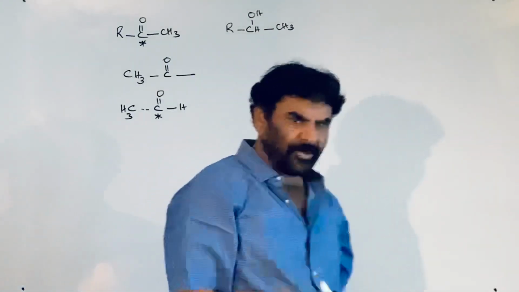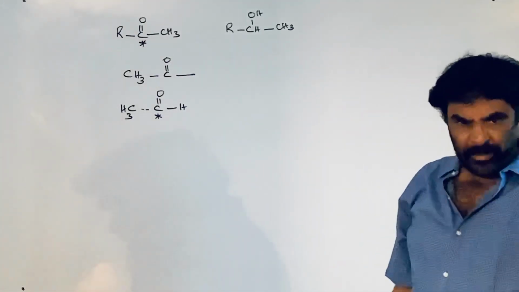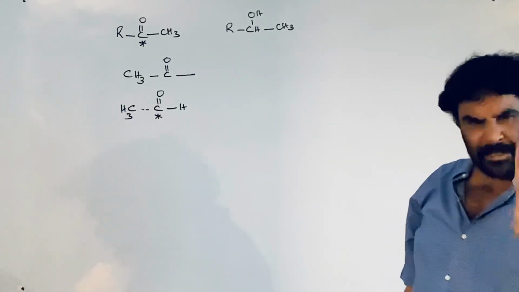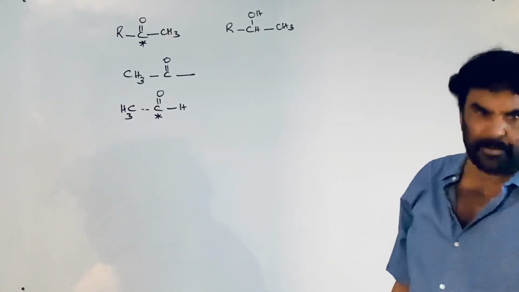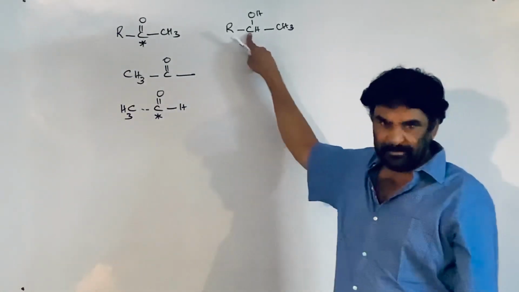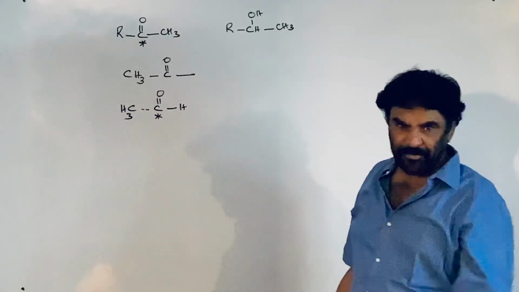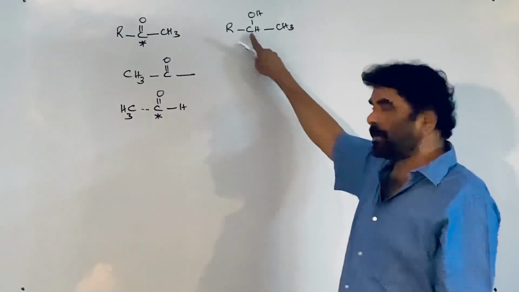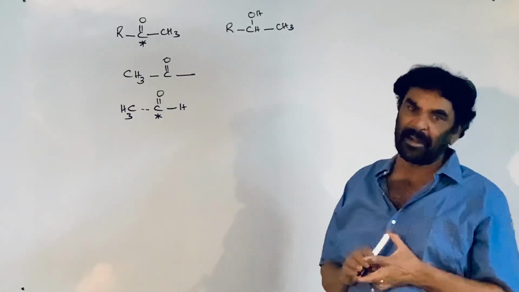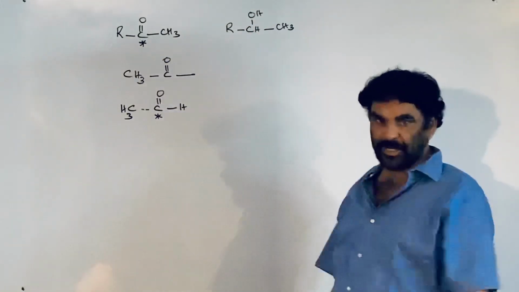Alcohols. Which alcohols? Only a few alcohols. They are called methyl carbinols, though that is not a right description. The carbon to which the alcohol functional group is attached is called the carbinol carbon.